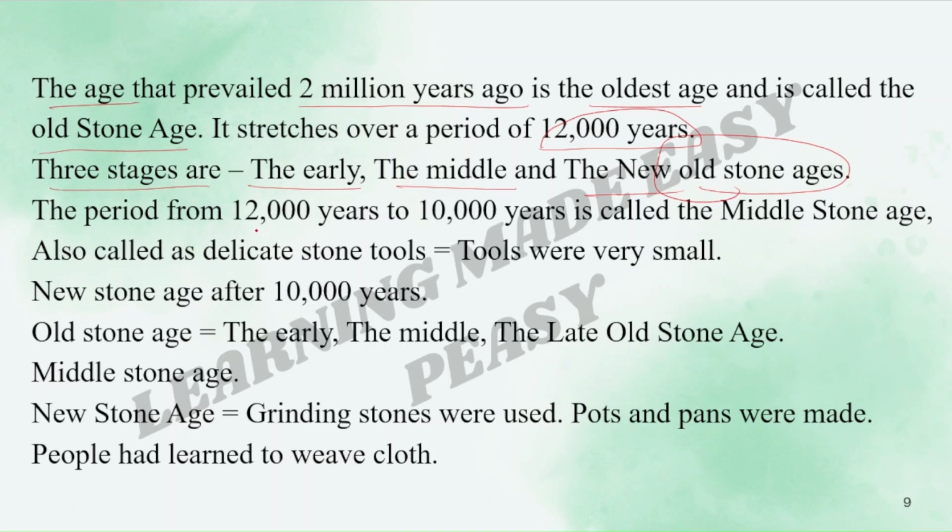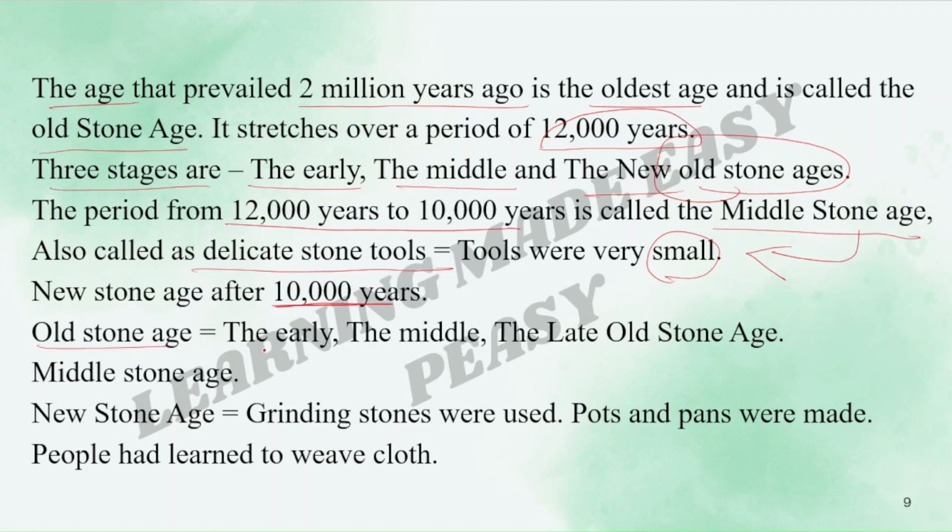The period from 12,000 years to 10,000 years is called the Middle Stone Age, also called the delicate stone tools age. Why? Because in the Middle Stone Age, the tools of stone which were used were very small in size. That is why those tools were called delicate stone tools. And the New Stone Age was after 10,000 years.